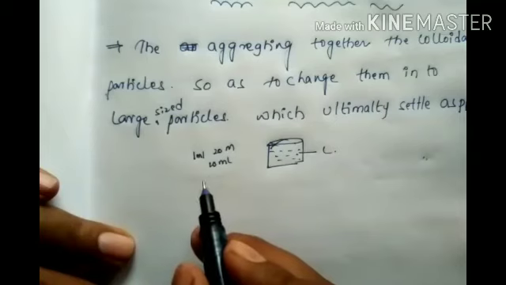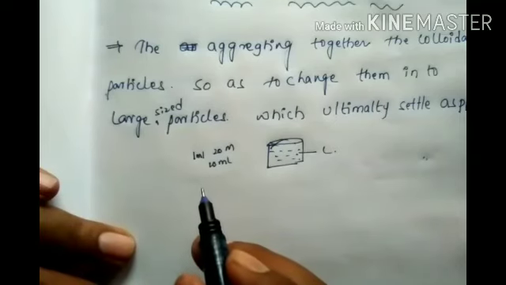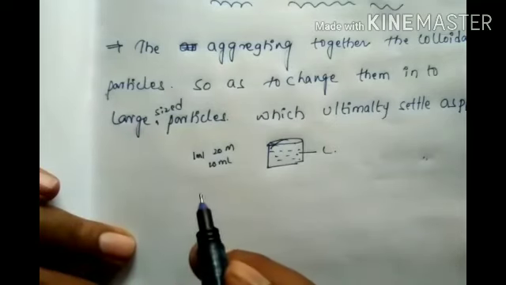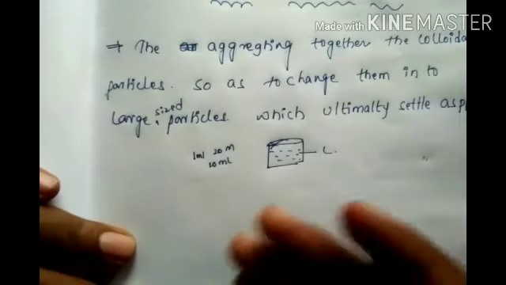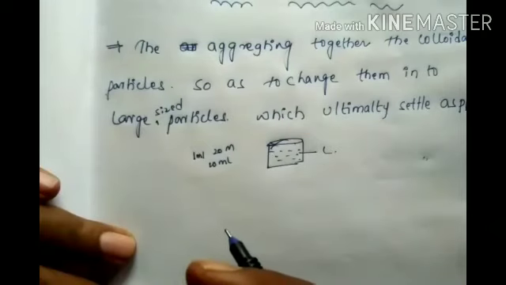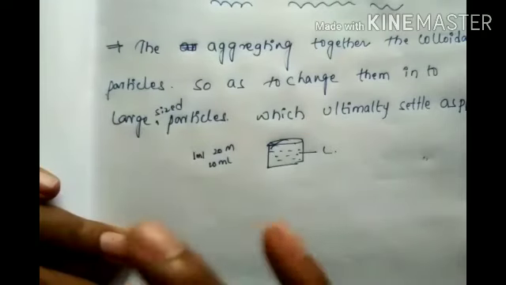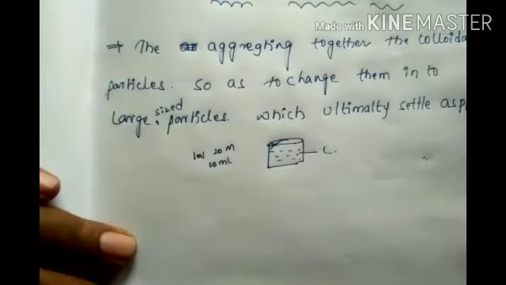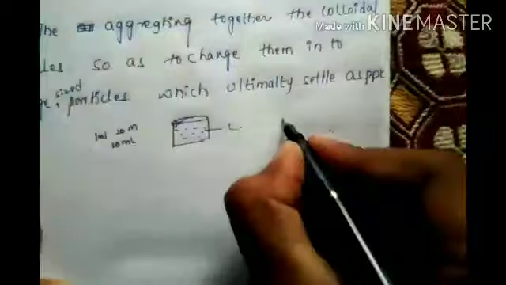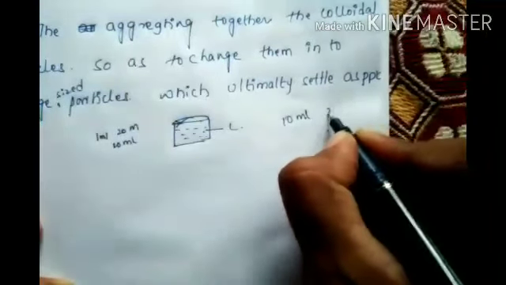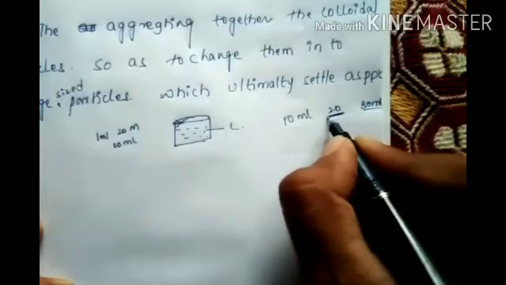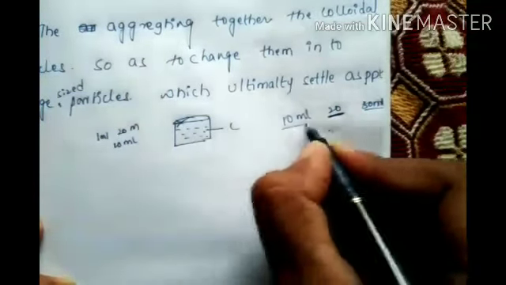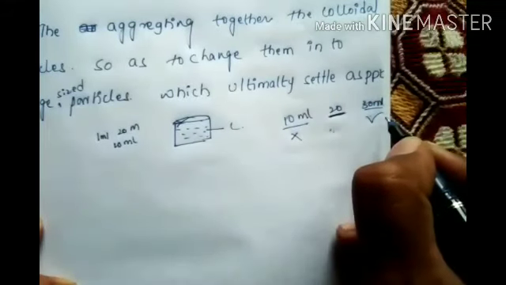For example, to 1 liter of milk we are adding 20 ml of curd. If we add less, for example 10 ml, it won't form curd by tomorrow morning. If we add 30 ml, it will become more curd, but the minimum amount is 20 ml. If you add this, the result won't come; if you add this, the result will come.